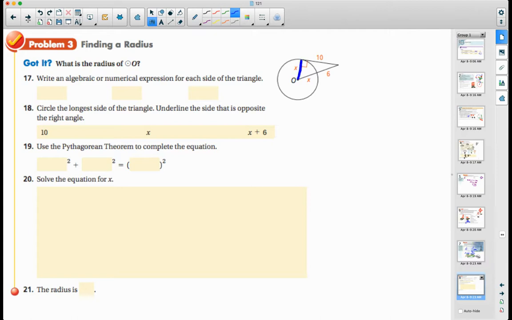So this side right here, that's obviously going to be x. The other leg is 10. And then what is this side, the hypotenuse? Well, if I do part plus part equals whole, that's x from there to there, and then it's 6 from there to there. So altogether, that's going to be x plus 6, part plus part. Circle the longest side. Well, we know that's got to be the longest side because that's our hypotenuse.